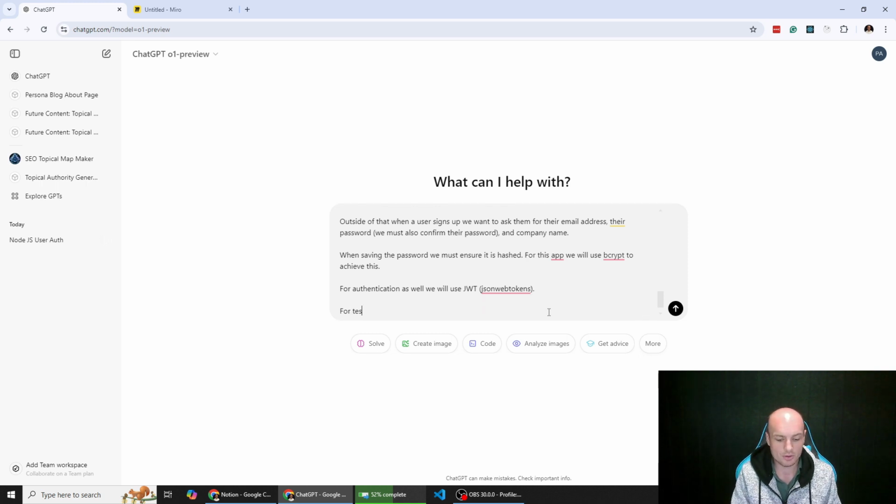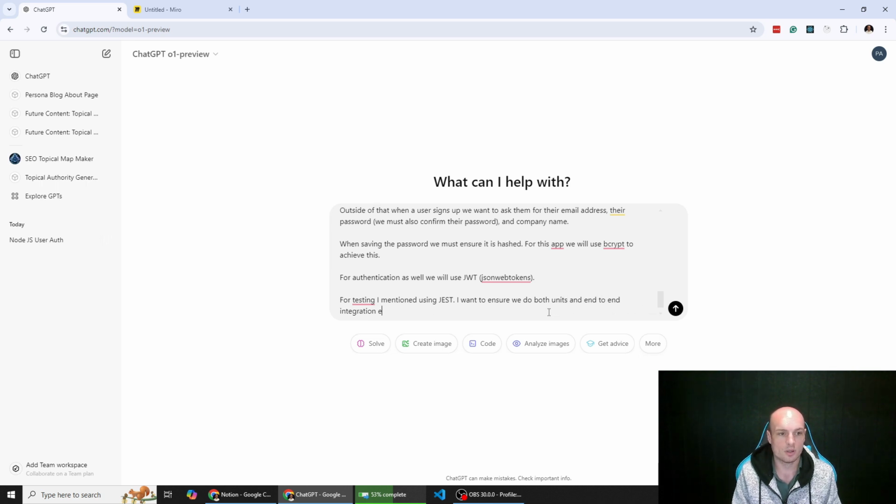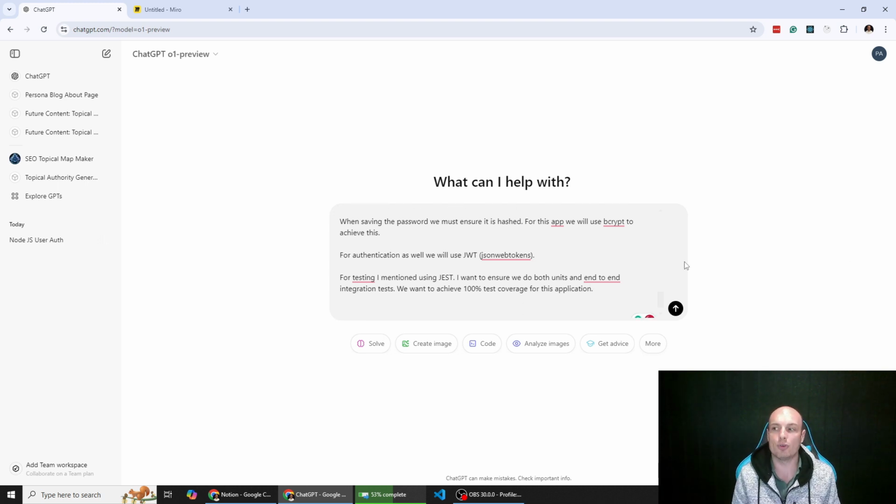All right, cool. Then what we also had is the testing. So for testing, I mentioned using Jest. I want to ensure we do both unit tests and end-to-end integration tests. We want to achieve 100% test coverage for this application. Ideally, we can do that. We might run into some problems, but let's leave that for now. Alrighty. I think if we shared that, we'd probably get quite a good way, but there are a couple other things that I know of from my experience.